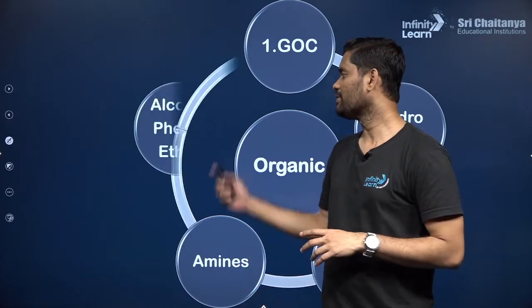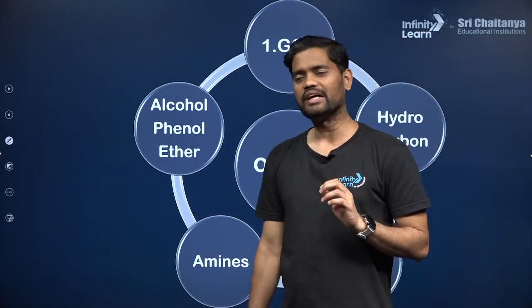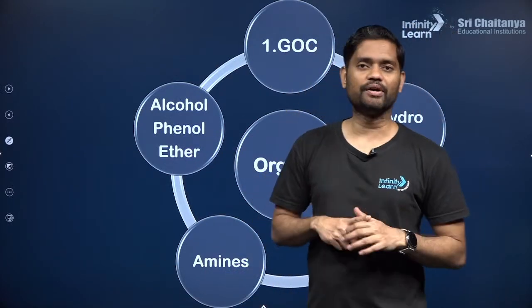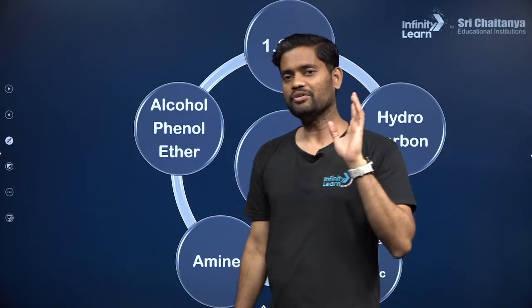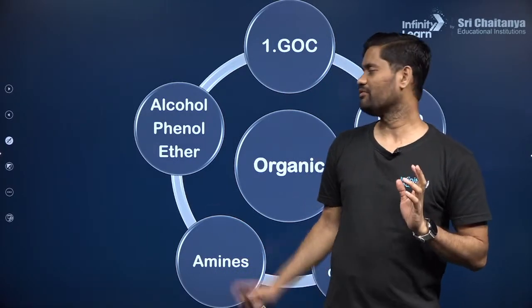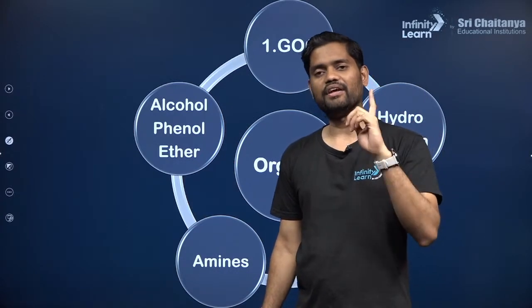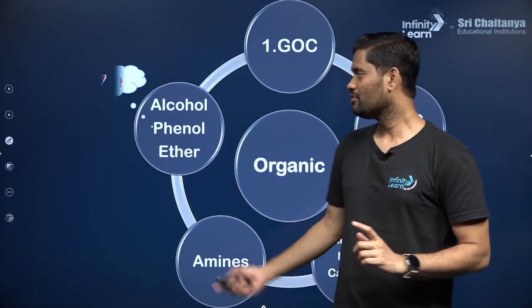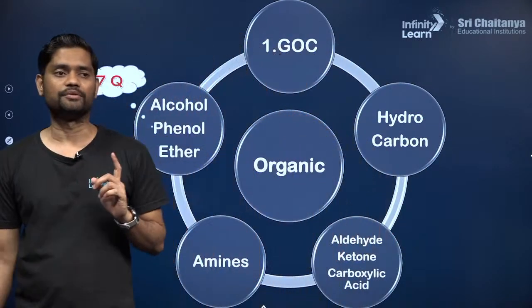After amines, the important chapter and the last one is what? Alcohol, phenols and ethers. Again an important chapter in which phenol is pretty much important. It's my observation, guys, that in every year a question on phenol has already come. In every year I am talking about, forget about alcohol and ether. Phenol is a chapter where you will find each and every year 1 question on phenol. Okay, so yes, if you see 7 questions, that means at least 1 question from this chapter.